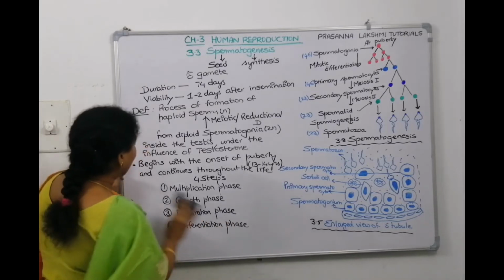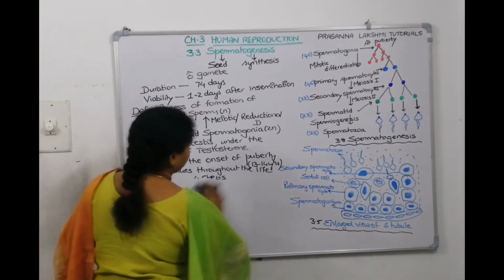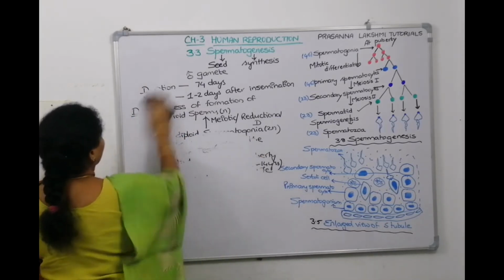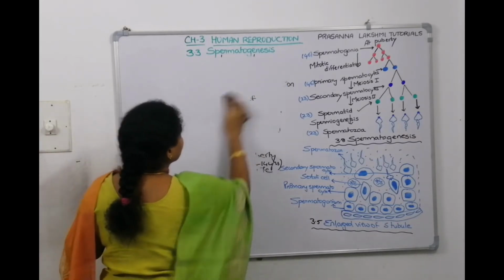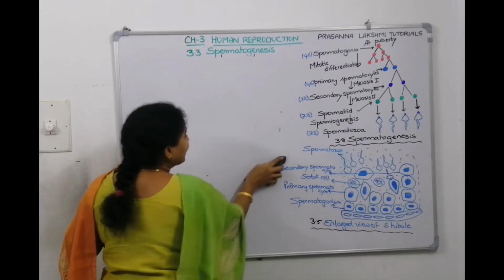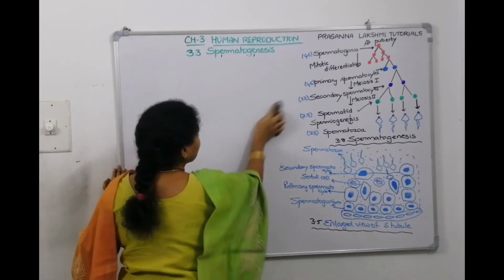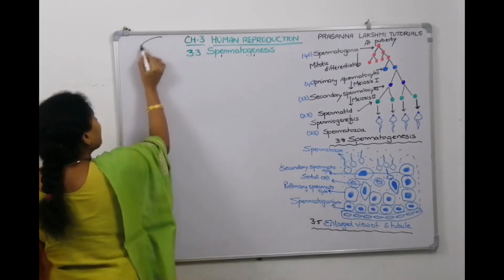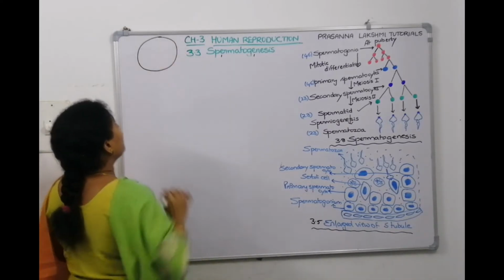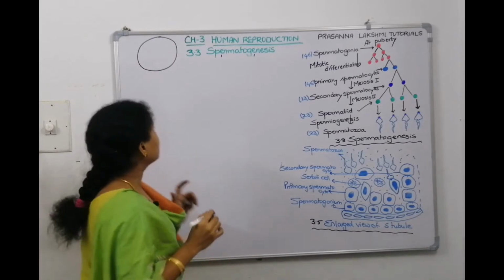Now, we'll see one by one steps. What is the first phase in spermatogenesis? It is multiplication. Now we know that this is a seminiferous tubule. This is the place where spermatogenesis happens.